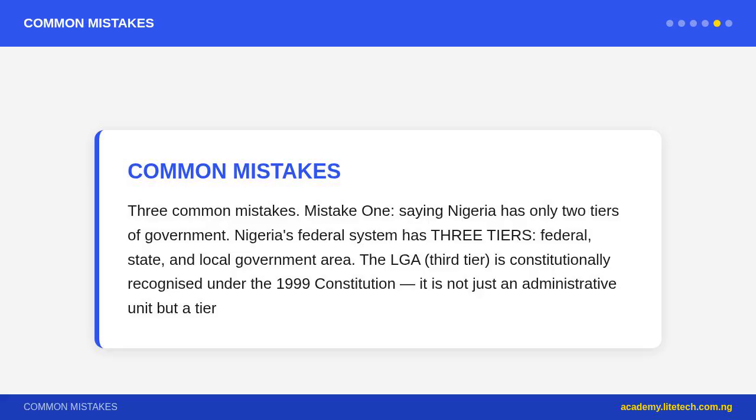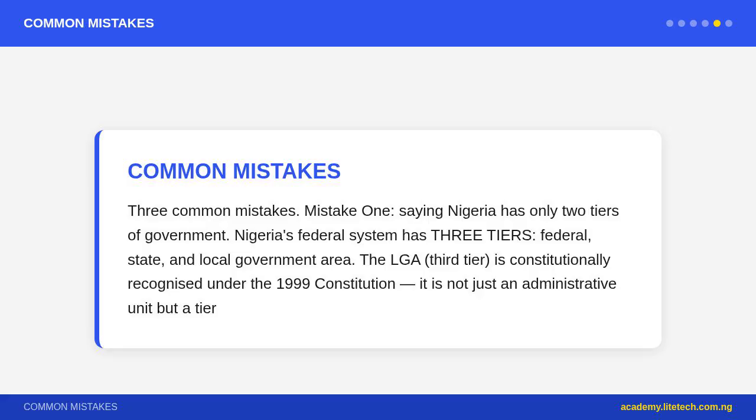3 common mistakes. Mistake 1: saying Nigeria has only 2 tiers of government. Nigeria's federal system has 3 tiers: federal, state, and local government area. The LGA, the third tier, is constitutionally recognized under the 1999 Constitution. It is not just an administrative unit but a tier of government with its own elected chairman, council, and functions listed in the 4th schedule. Always mention all 3 tiers.